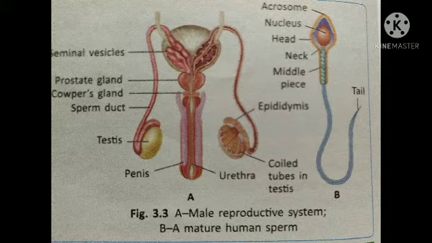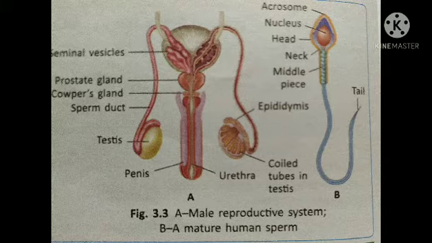These testes have coiled tubes in them which produce the male gamete, that is sperm. These coiled tubes continue and form the epididymis. In the epididymis, the sperms mature and are stored.